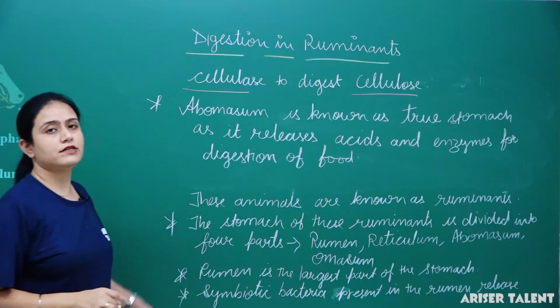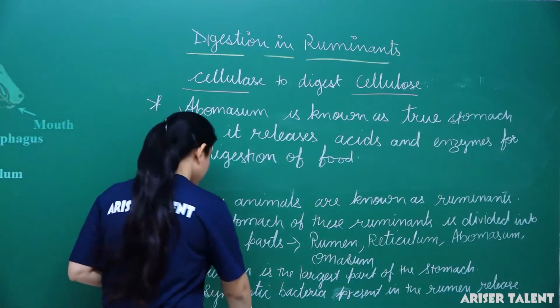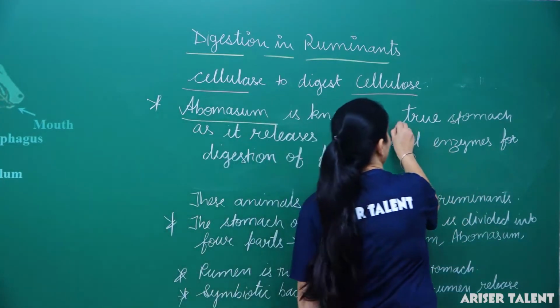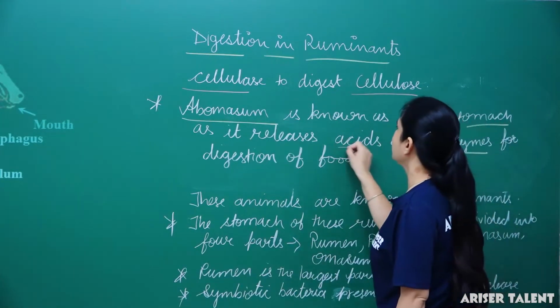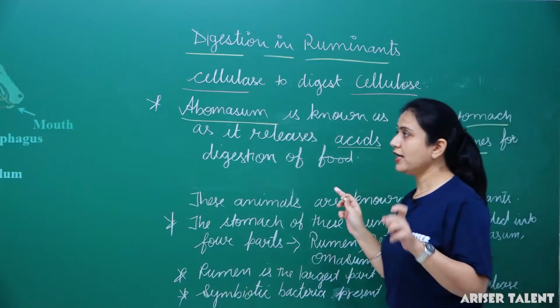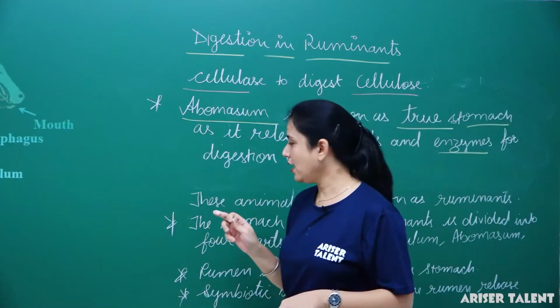This is the reason abomasum is known as the true stomach, because it releases acids and enzymes, which digest the food. So actual digestion takes place here in the abomasum.